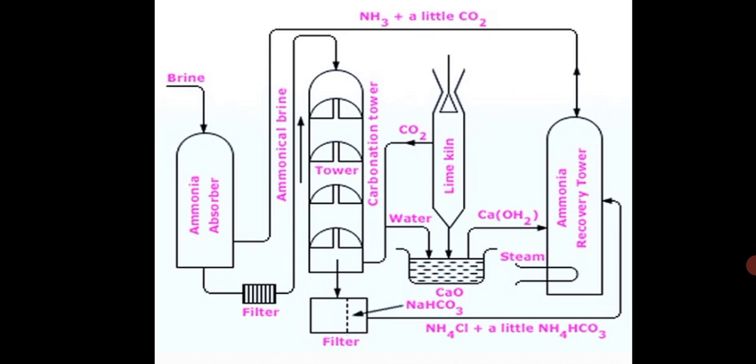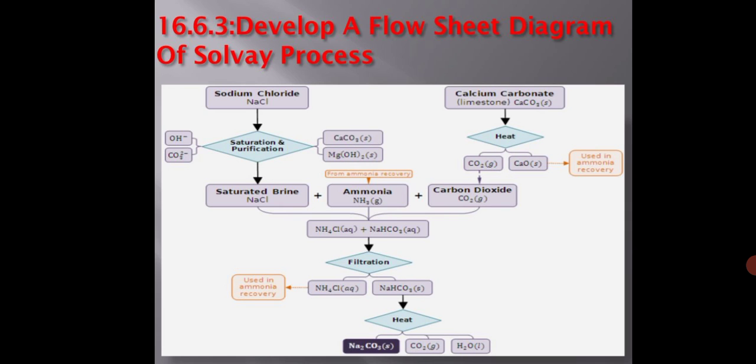So if we go to the theory, now you can see the diagram. I hope you understood this particular diagram. This is the flow sheet diagram I have shown you here. We are having the OH minus ion, the carbonate ion, sodium ions, ammonium ions, so many ions. Out of that we are getting only sodium carbonate, we can say that. Finally at the bottom you can see Na2CO3 we are getting.